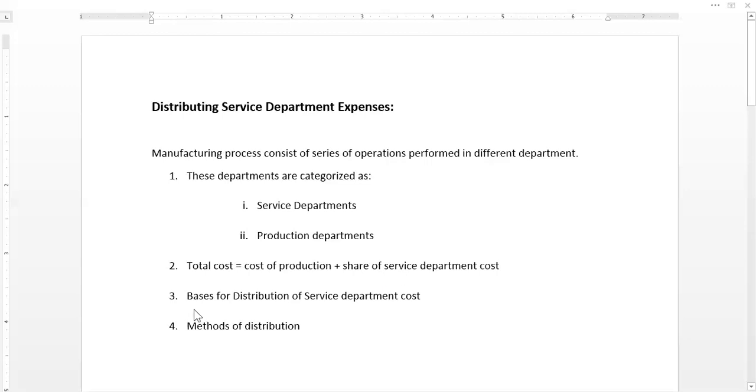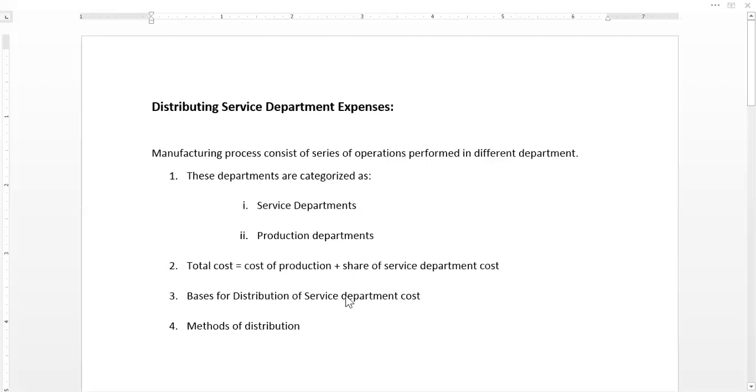There are certain bases for distribution of service department costs. These bases of distribution serve allocation purposes. How should the costs incurred in the service department be allocated to the production department? If the service department is providing help just to the production department, the cost will be allocated to the production department. And if the service department is also providing services to other service departments, the cost will be allocated accordingly. So we need a basis for the distribution of the service department cost. There are multiple bases for the distribution.